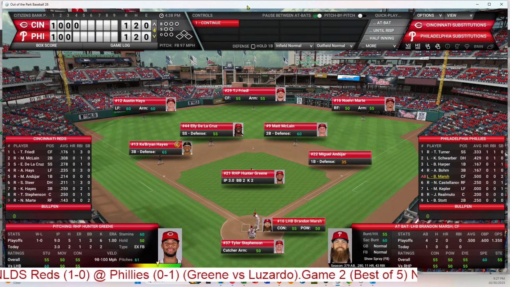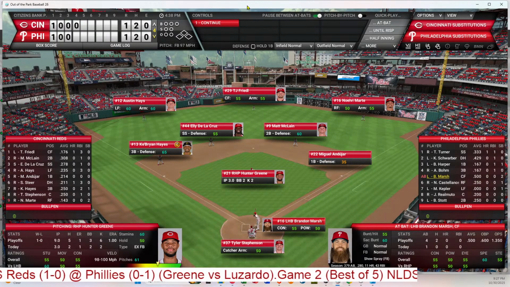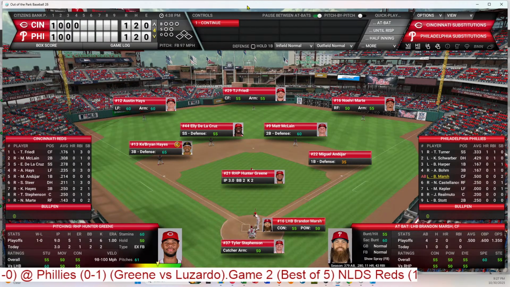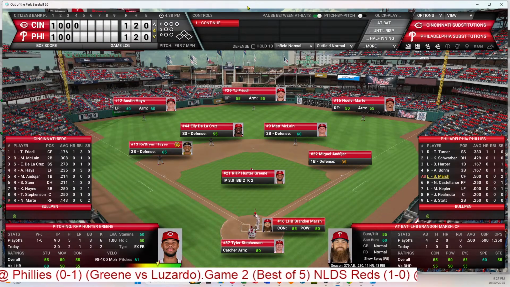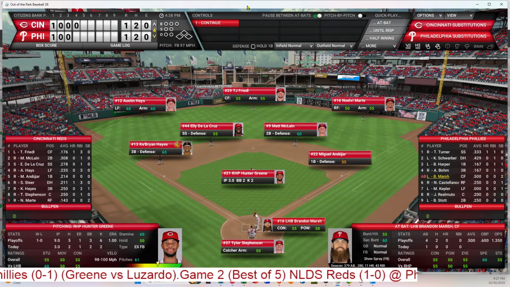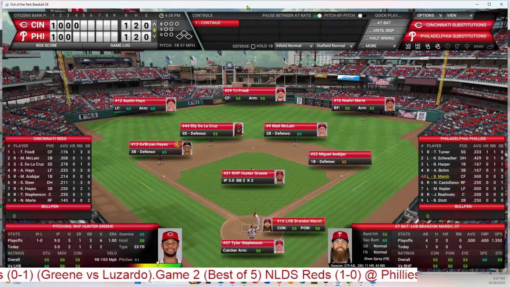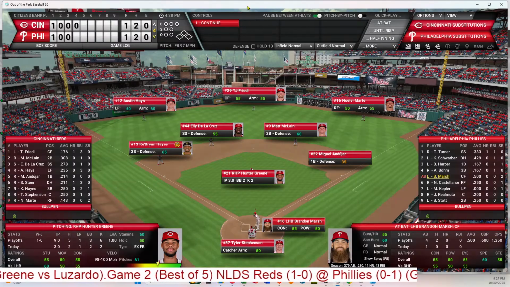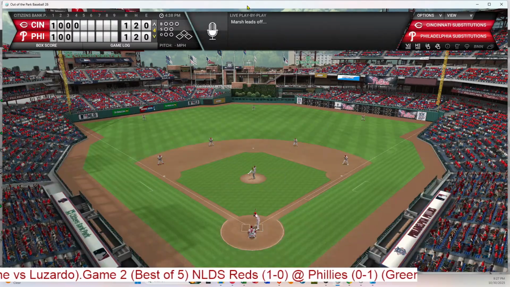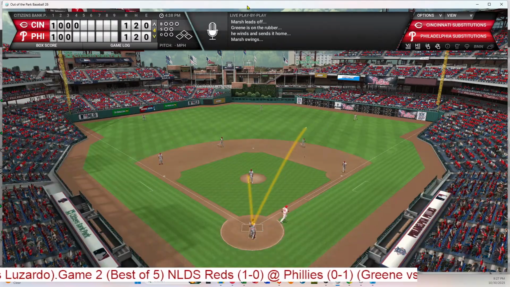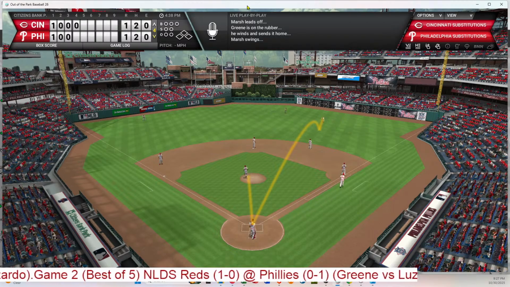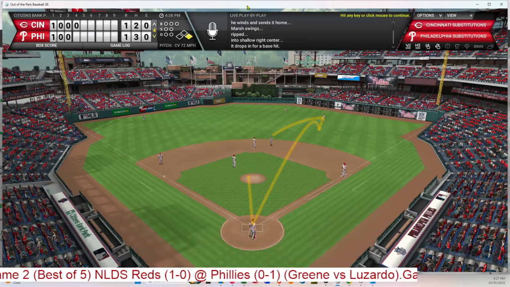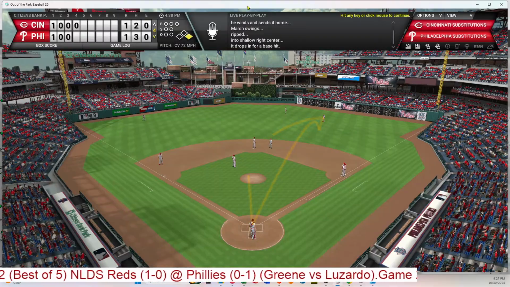So now we head to the bottom of the 4th. Brandon Marsh, Castellanos, and Kepler will bat as the Phillies try to tack on some runs. Hunter Greene up to 61 pitches. And here we go for Marsh. First pitch to Marsh. That is lined to right field. That will be a base hit, and it falls in front of Marte. So Marsh leads off the bottom of the 4th here for the Phillies with a base hit.